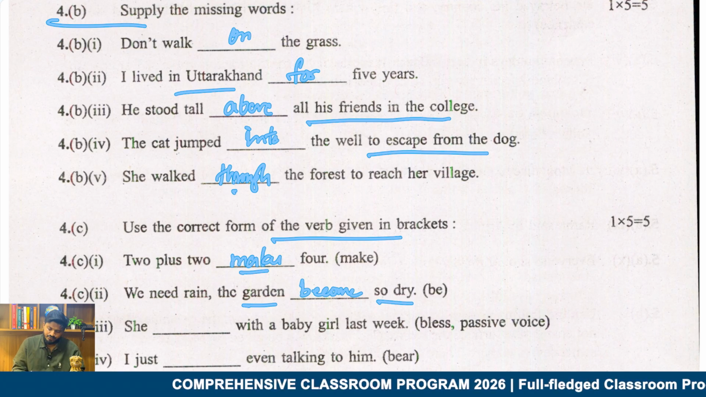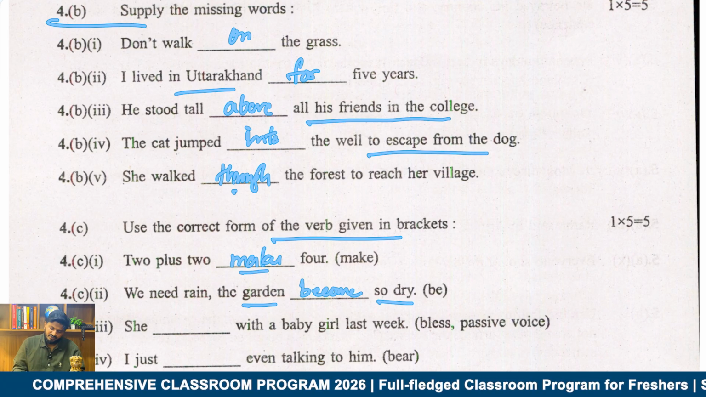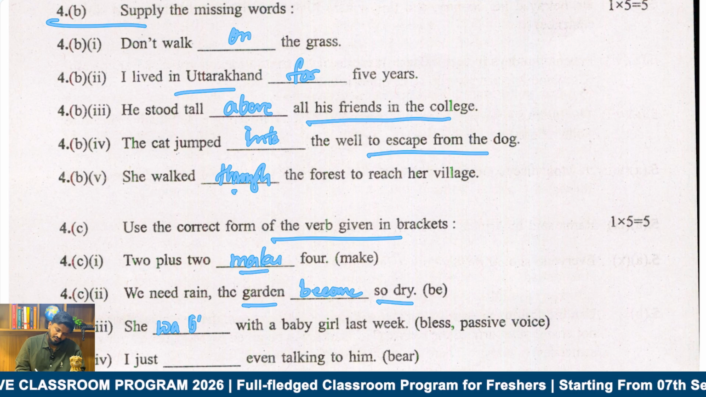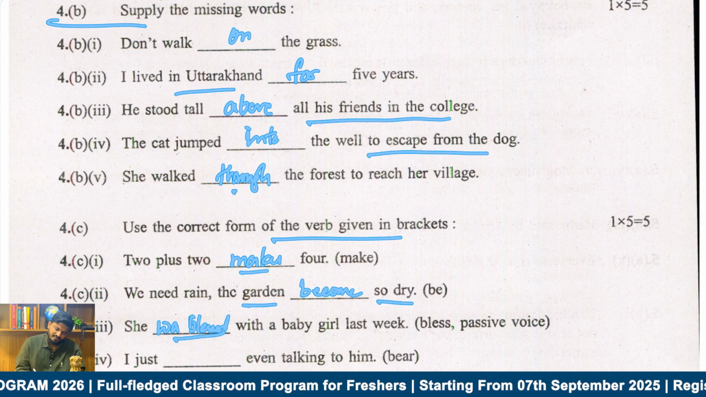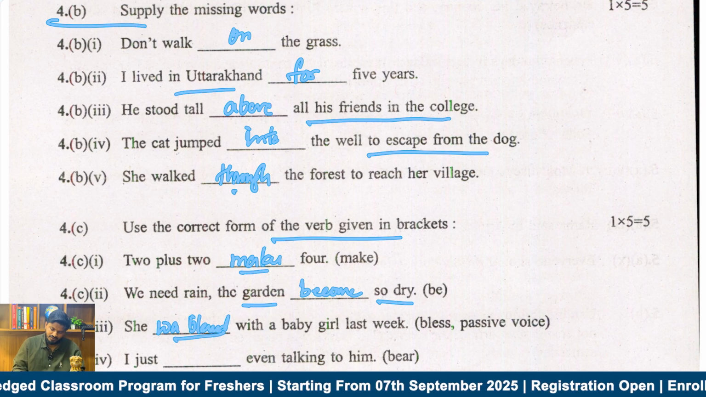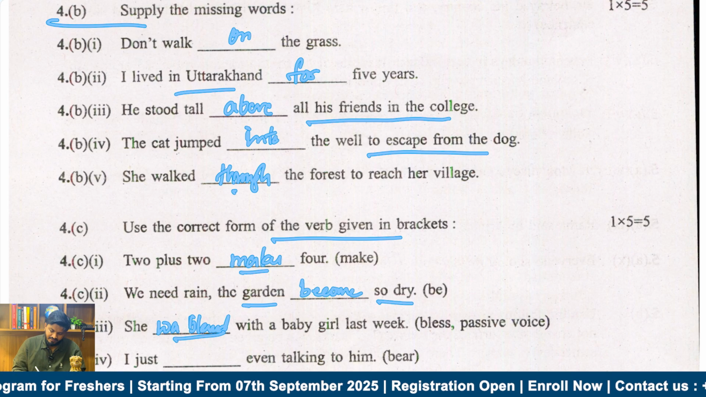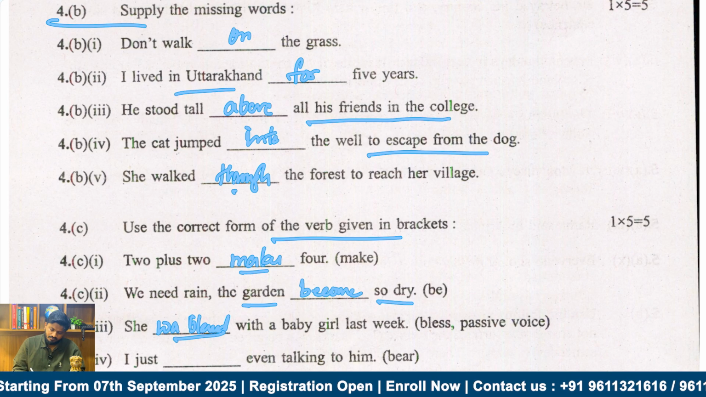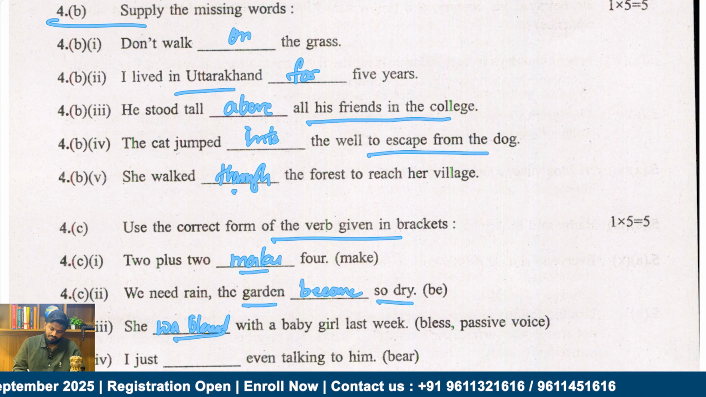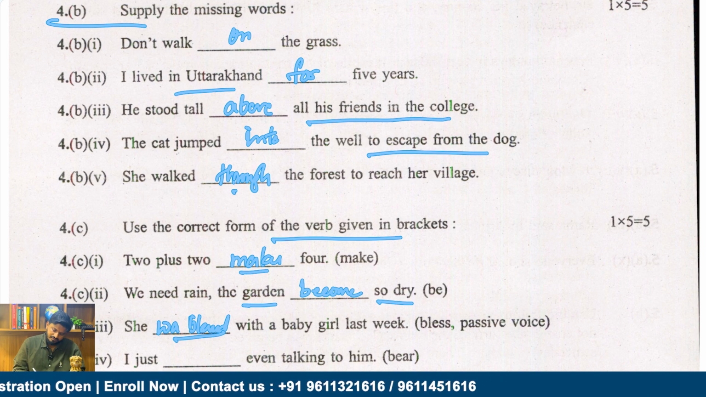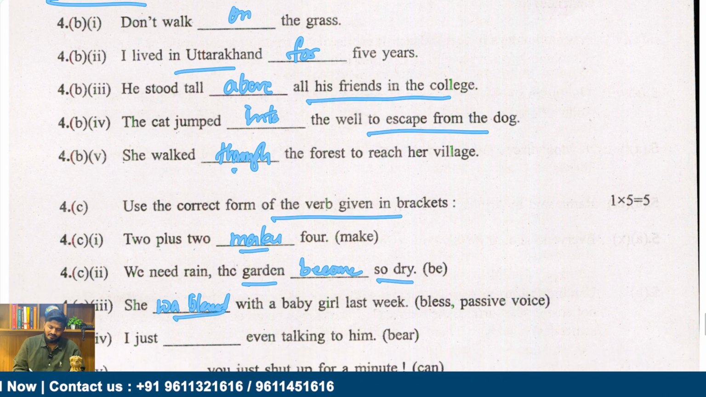Or she was blessed with the baby girl last week. Okay, "she was blessed" could be the answer, so say they're saying passive voice. So: she was blessed with the baby girl last week. And then: I just can't even bear to talk to him. Something like that on the way.